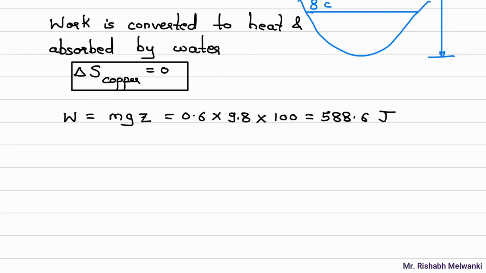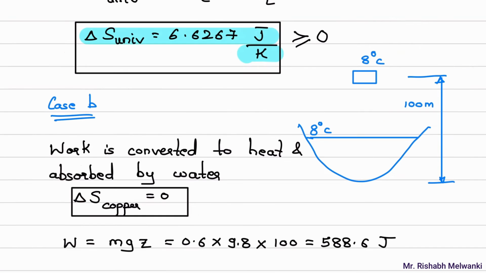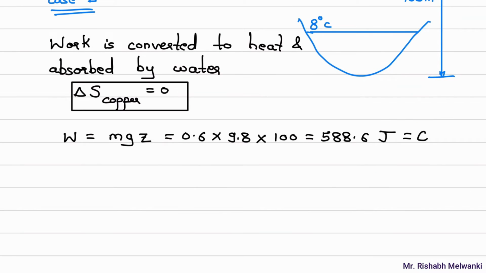Okay. Now in order to convert this joule to kilojoule, we need to divide this by 1000. Okay, that we will not do in this case. Now we have got this value of work. Now this work is getting converted into equivalent amount of heat once the copper block strikes the bottom of the lake. Okay, so here I will write this is equal to Q. And what is this Q? Q is the heat gained by the water which is present in the lake.